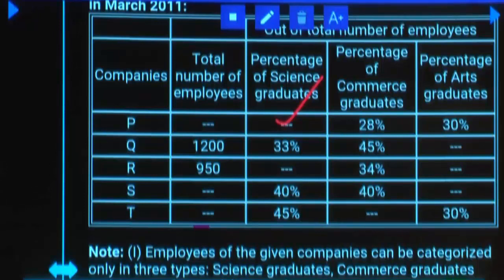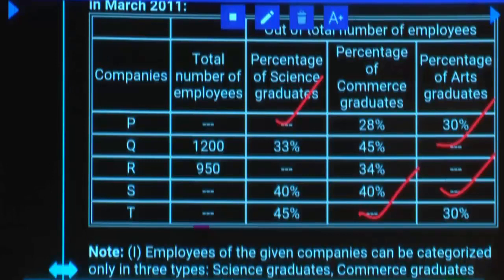Arts and commerce together already 58 is represented. Then remaining 42 should be there. Am I right? Like that, you can also fill this. You can also fill this for S, for T also. For R, can we fill it?